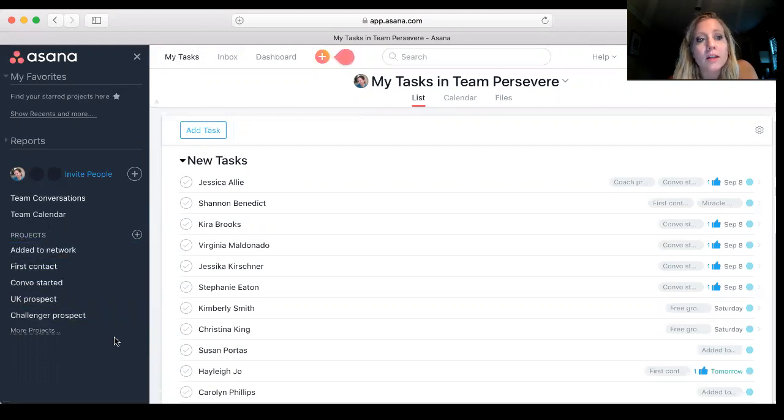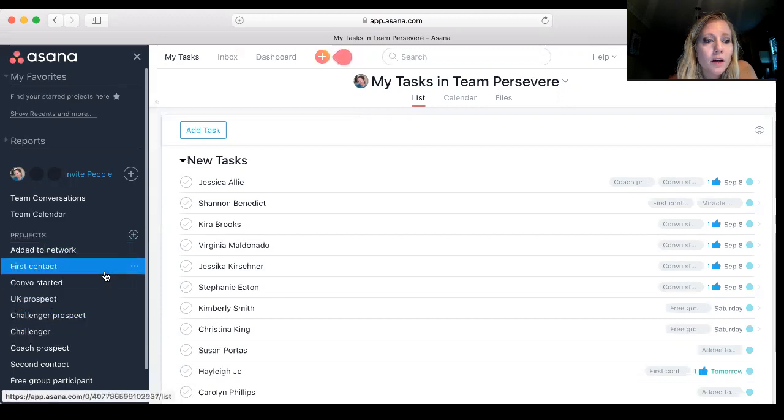So you could later go in and say, I want to see all the people that I invited to add to my network, but they didn't respond. Or I'm going to go back and touch base with all the people that I contacted one time and they never responded. So you could break it down, and you can see a couple of the groups I have set up here.